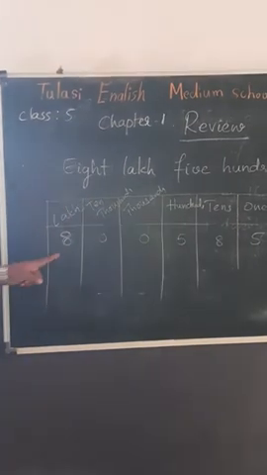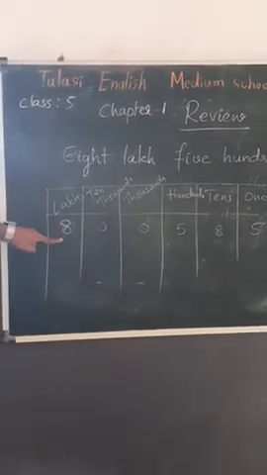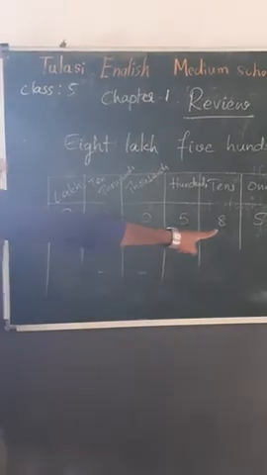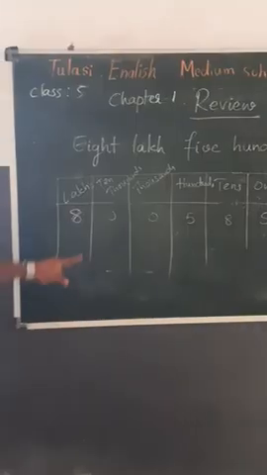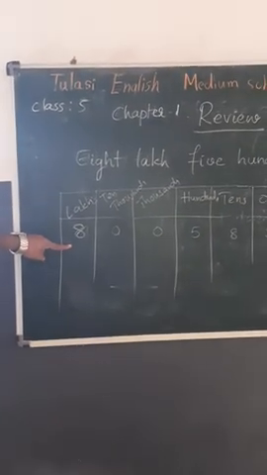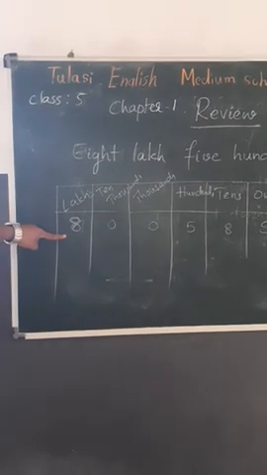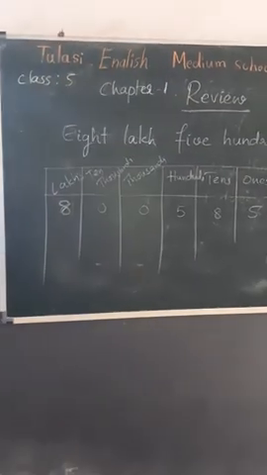Okay. 8 is in the lakh place. So 8 lakh 585. So if we write this in the place value chart, it's easy to write in numbers. So you must know this.